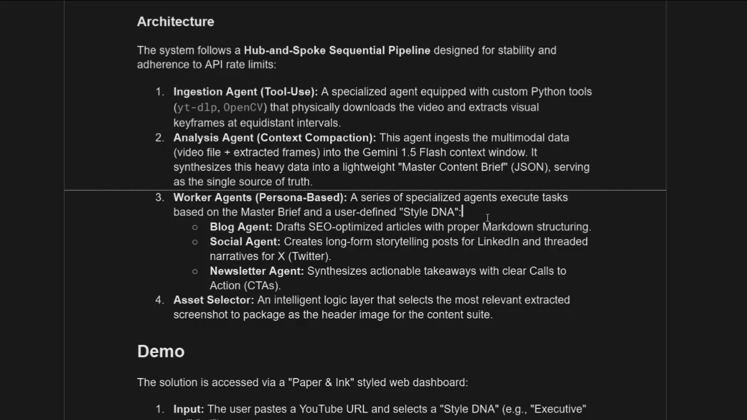The subcomponents of these worker agents are the blog agent, social agent, and newsletter agent, which we have already talked about earlier. The final component is the asset selector. It's an intelligent logic layer that selects the most relevant extracted screenshot to package as the header image for the content suite. What the asset selector basically does is present the extracted keyframes from the downloaded video as the assets for the blog post or newsletter.